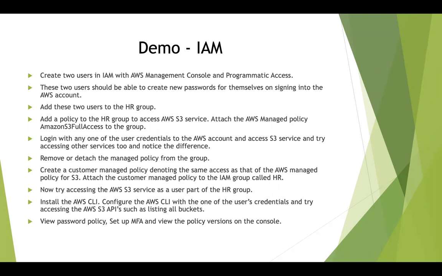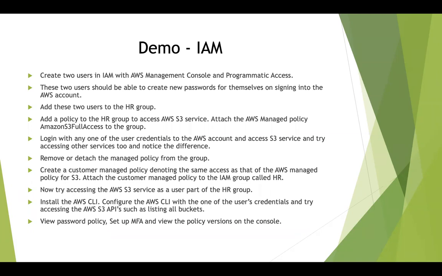We are going to add a policy to the HR group to access AWS S3 service, to create more documents and push them to S3. We are going to attach the AWS managed policy called Amazon S3 full access, which is already present for us. Like I mentioned, you have 300 to 400 managed policies which AWS provides us with. Then we are going to log in with one of those users that we created in the first step in an incognito window. And then we are going to try accessing the AWS S3 service, and also try accessing the other services and know the difference.